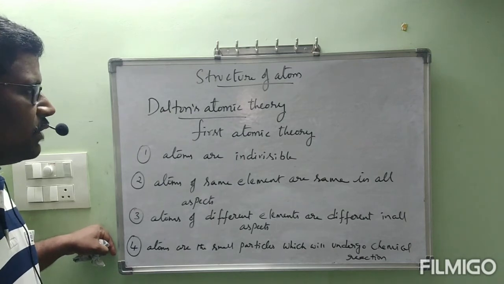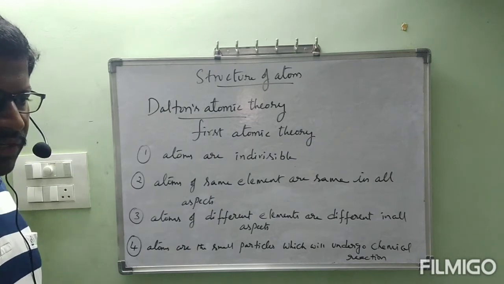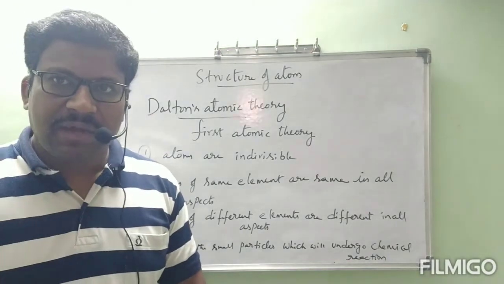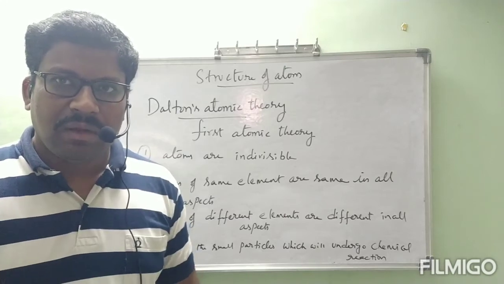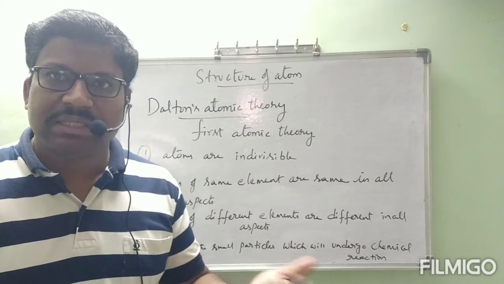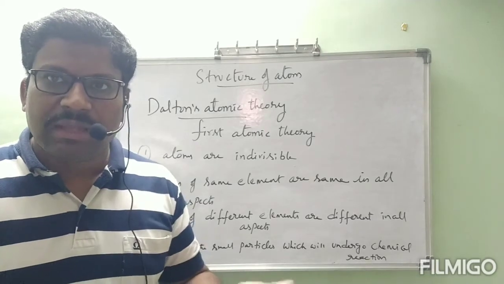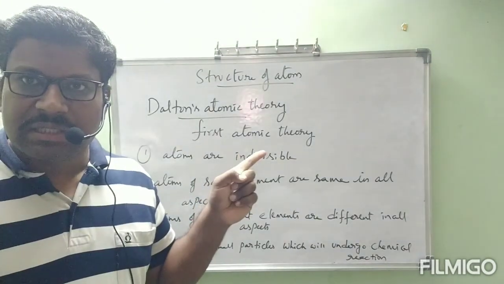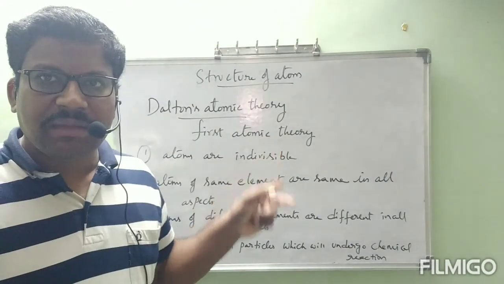Before that, your duty is, after completion of the introduction, okay, the first point, that Democritus is the name of the scientist who has given the idea about the atom. He told that atoms are indivisible. He derived the term atom from atomos. The meaning of this atomos in English is indivisible. Like that, some points regarding the introduction part you can write. After that, keep the side heading Dalton's atomic theory. Okay, Dalton is the name of the scientist who gave the first atomic theory. Under this atomic theory, write the postulates.